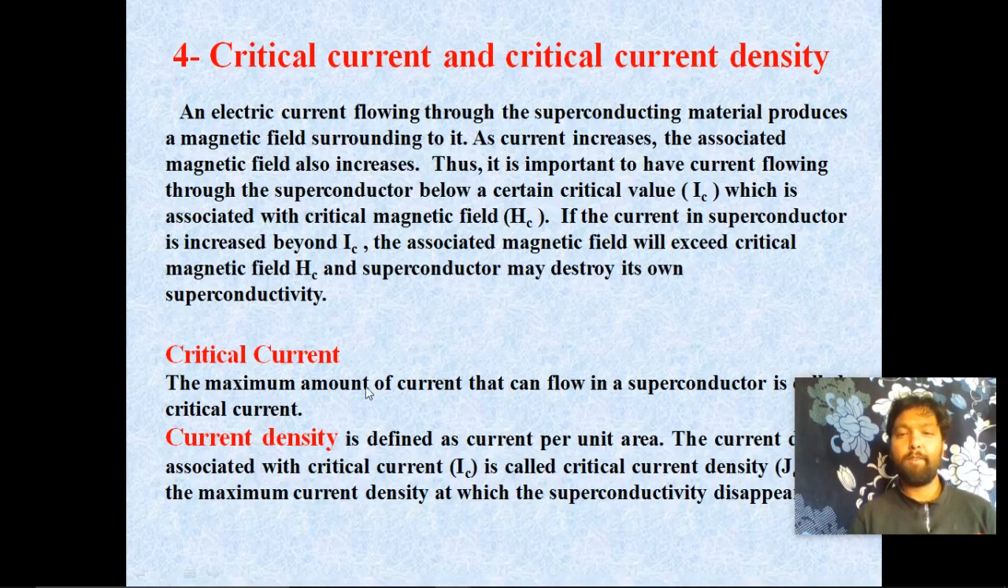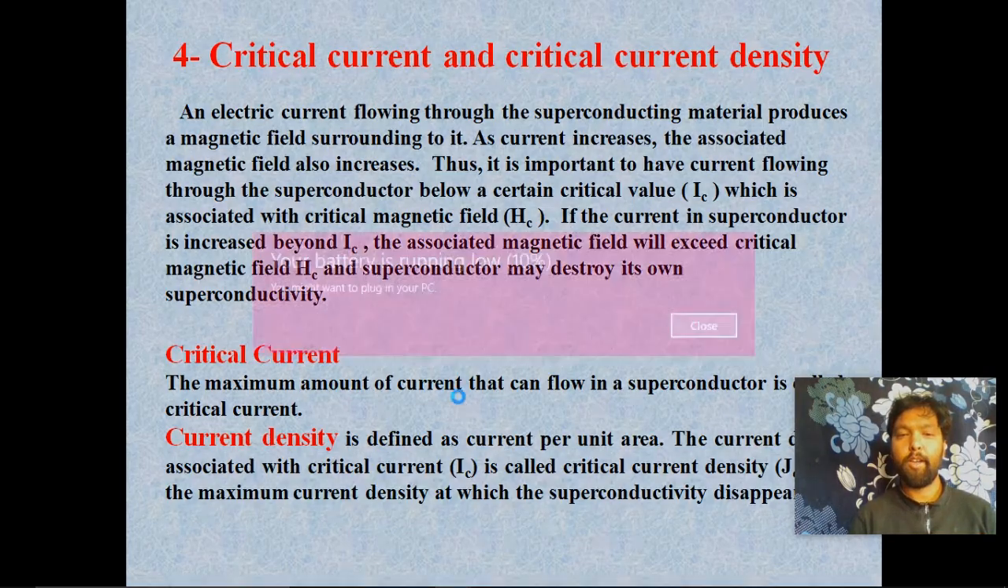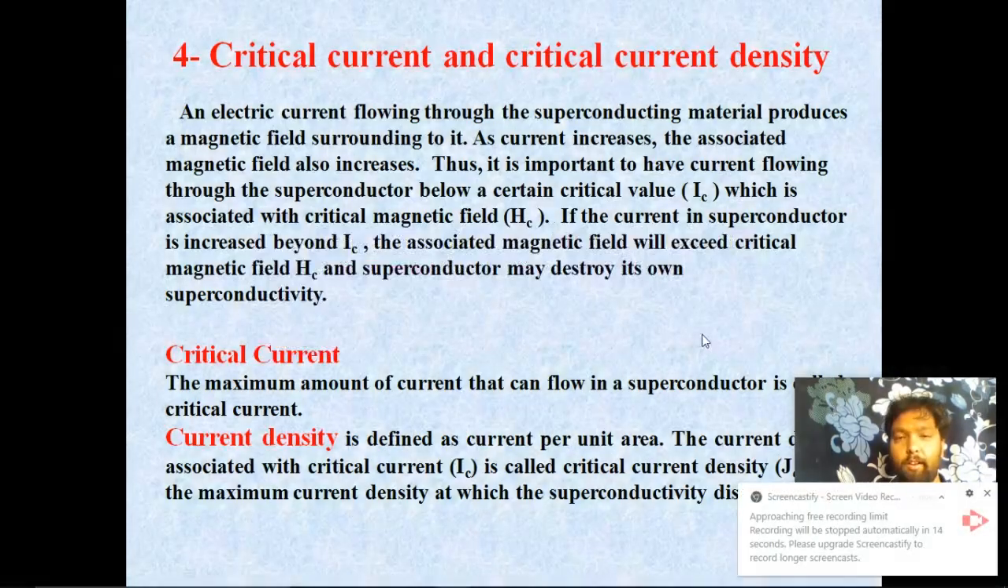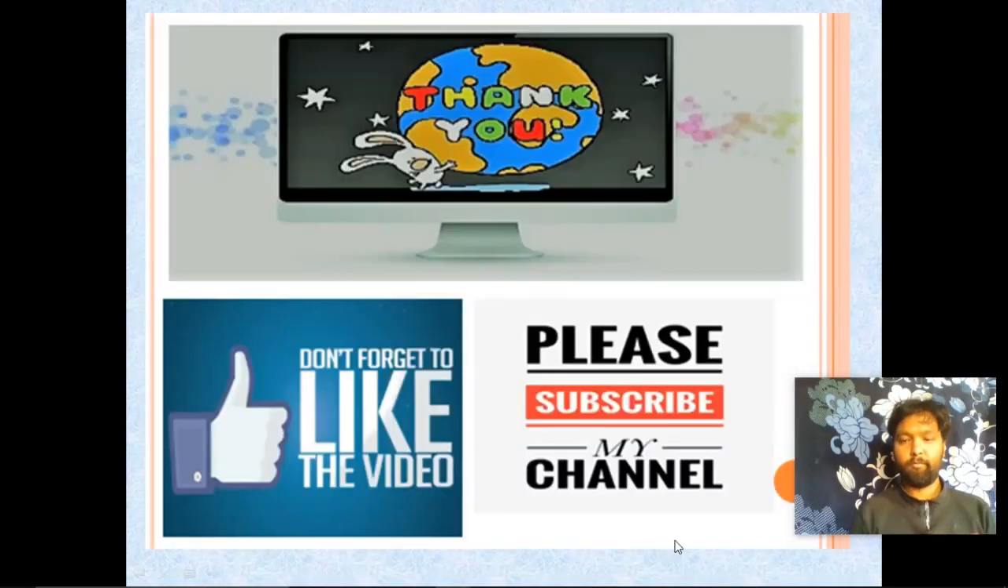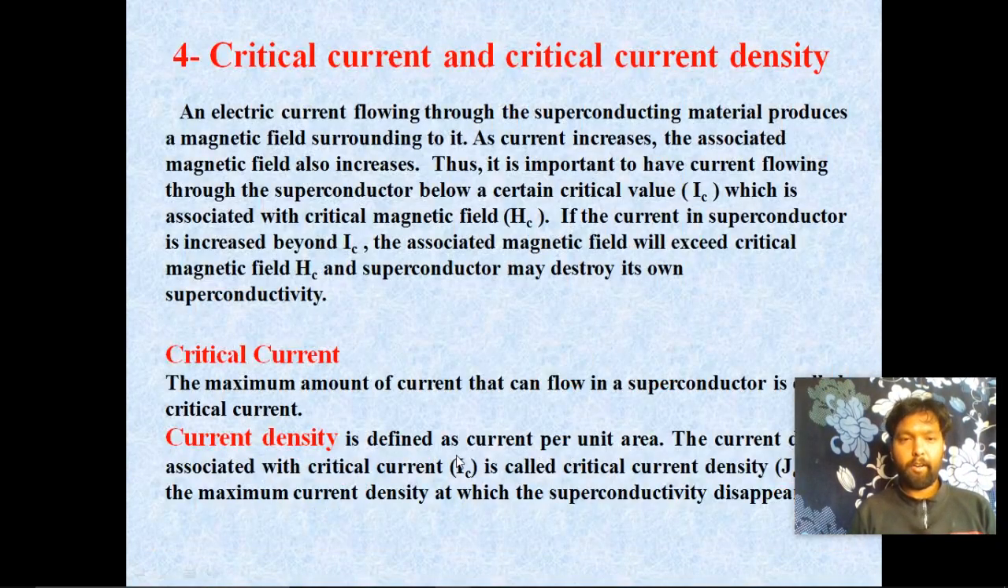The maximum amount of current that can flow in a superconductor is called the critical current. Critical current density is defined as current per unit area. The current density associated with the critical current Ic is called the critical current density Jc, the maximum current density at which the superconductivity disappears.